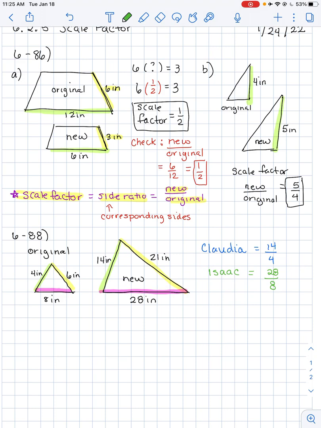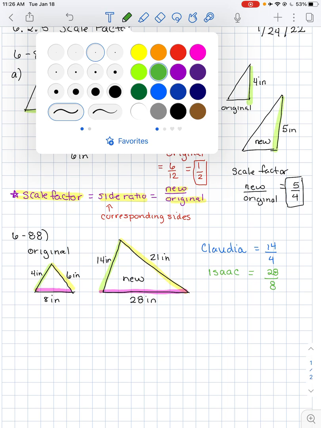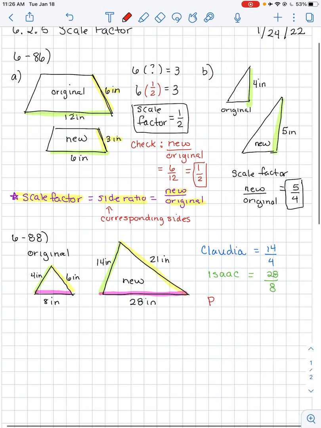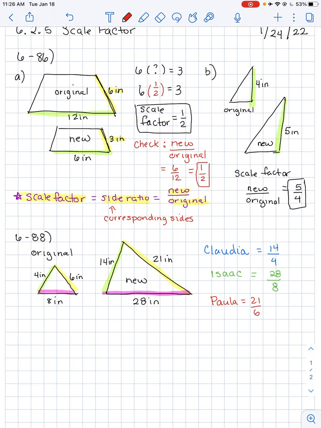And then Paula says her ratio is 21/6. So Paula is 21/6. And so the question is, what did the students do differently when they found their scale factors? So I want you to think about that question for a minute, and then go ahead and come back, and we're going to answer those together.